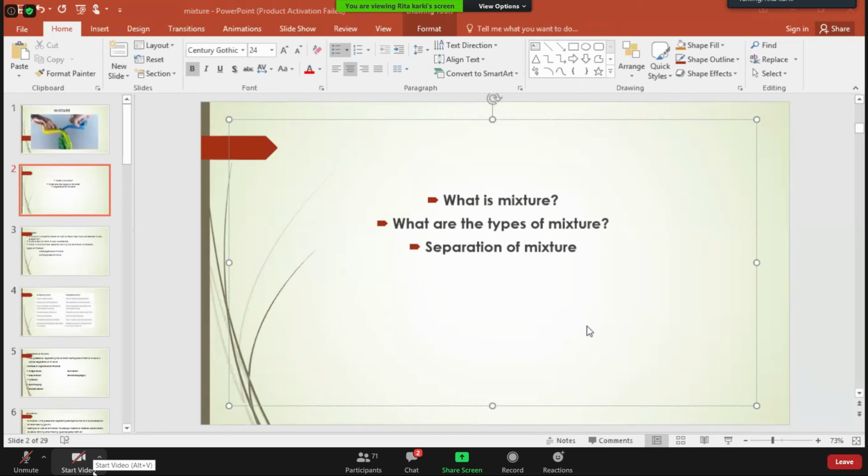And in previous classes, we have studied several methods by which mixtures can be separated. Yes or no? Can you tell me some of those methods by which a mixture can be separated? Evaporation. Okay, evaporation.